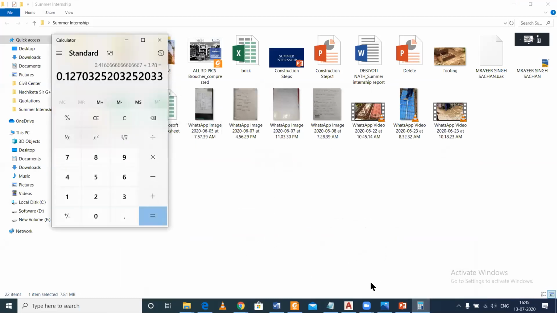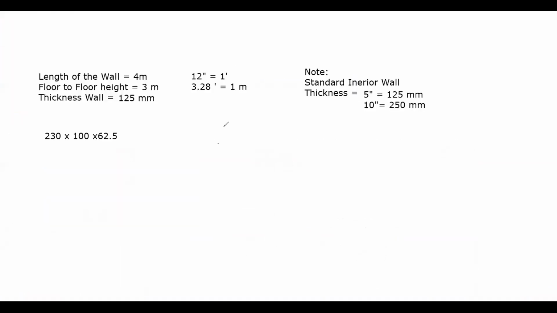So coming back to our whiteboard. If it is the standard market brick size, it is 9 inches into 4 inches into 3 inches. This is the standard market size of bricks.